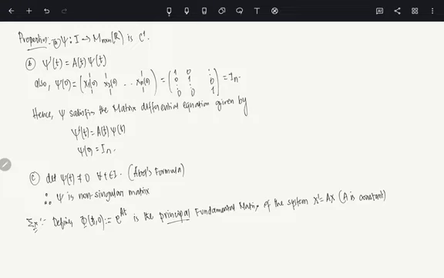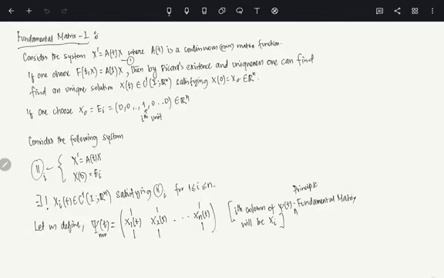Now, one thing I want to clarify: what is the principal fundamental matrix? You see here, this x1, x2, x0 equals the e_i's we chose. The e_i's are the basis of Rn. Now if we change the basis of Rn from e_i to some other basis, you choose any n linearly independent vectors and you have another basis. Let's say a1, a2, and so on is another basis of Rn. It can have many different bases.